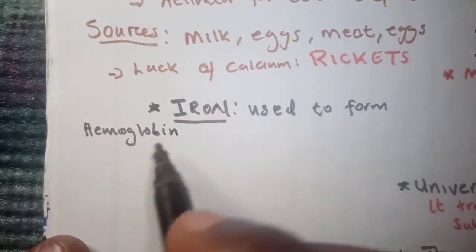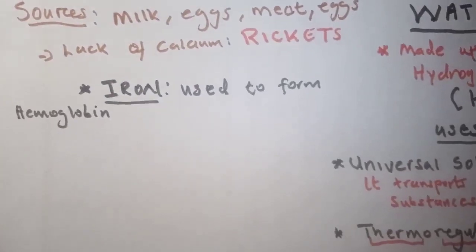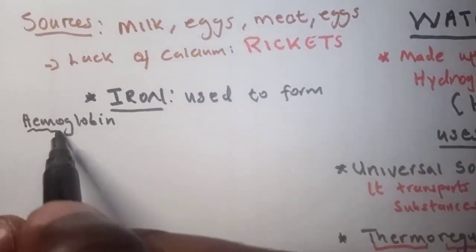If you haven't watched my previous videos on specialized cells, you should go and watch the video to understand more about hemoglobin.